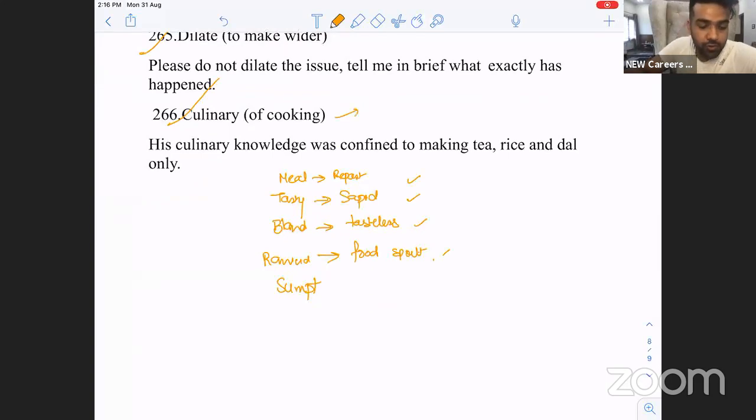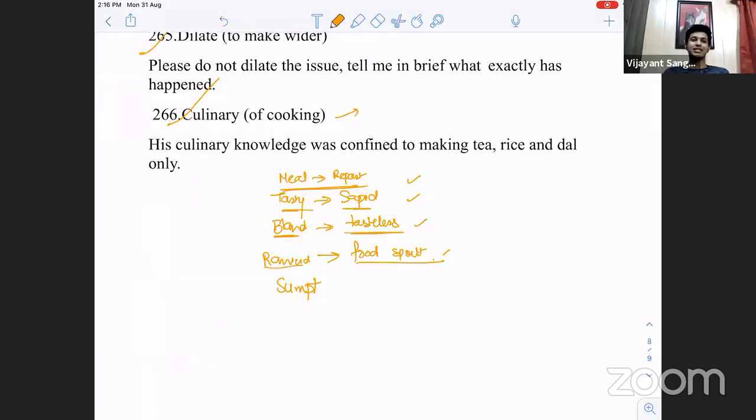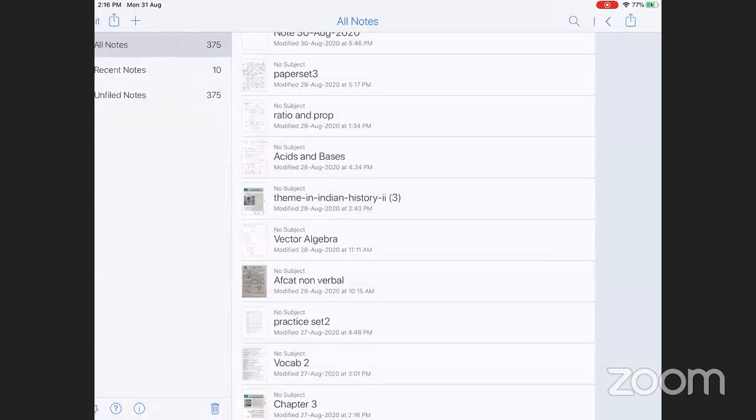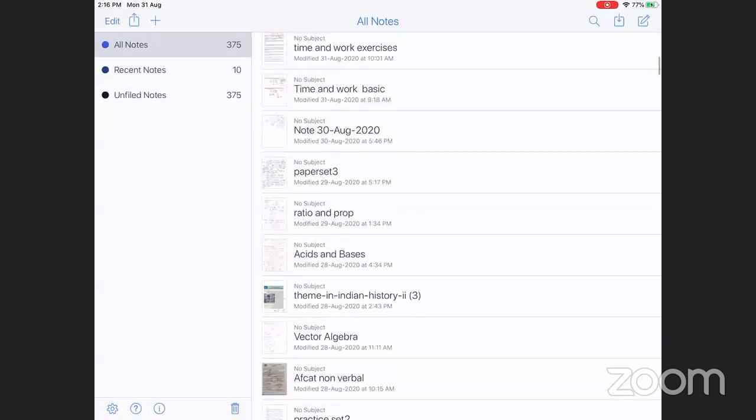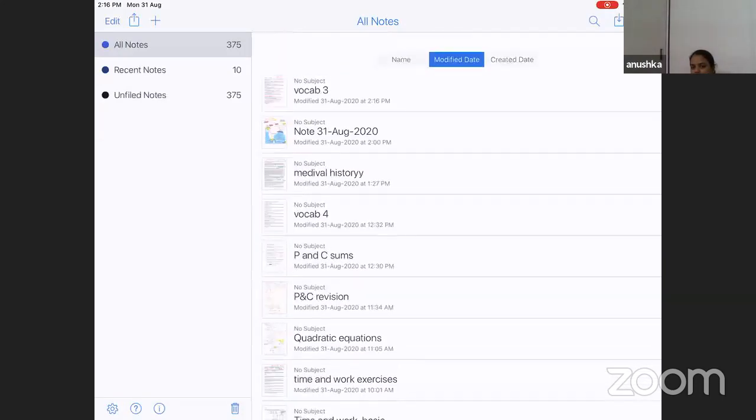Culinary, to do with the skill of cooking. Can you give me different words for it? What is a meal? A repast. Tasty food, sapid food. Bland. Rancid, spoiled food. Sumptuous. Overfilling. Or if you eat too much, it's gorging on food, right?